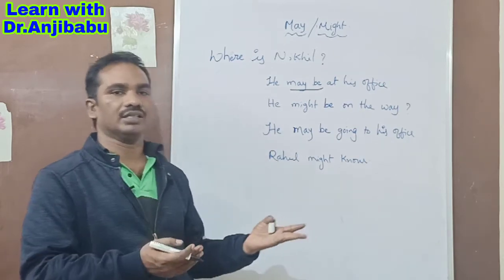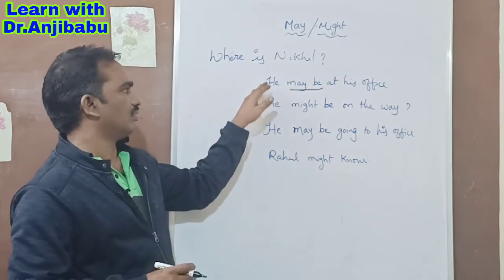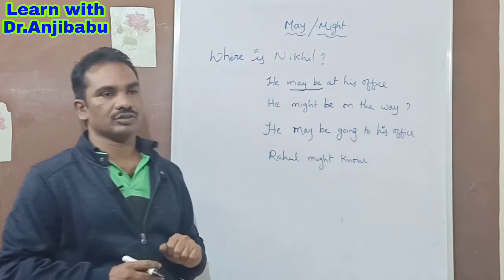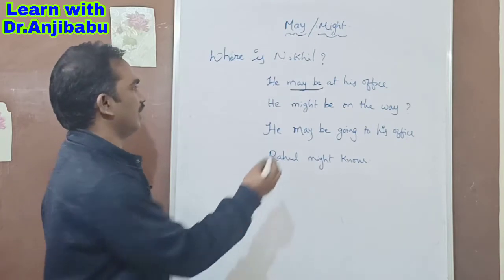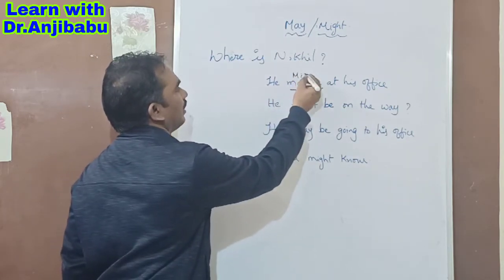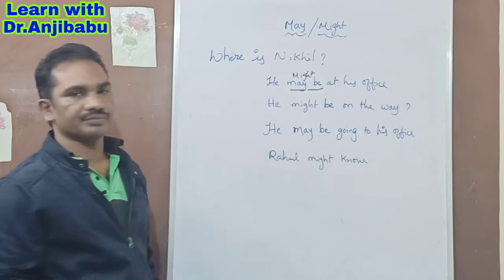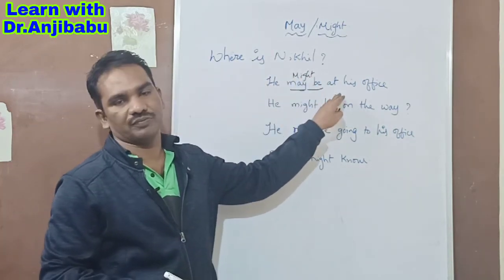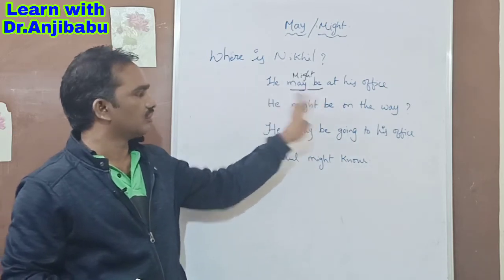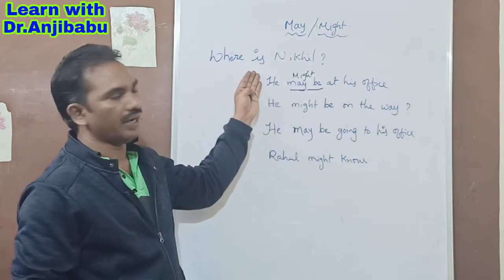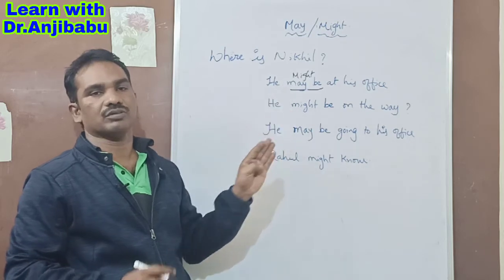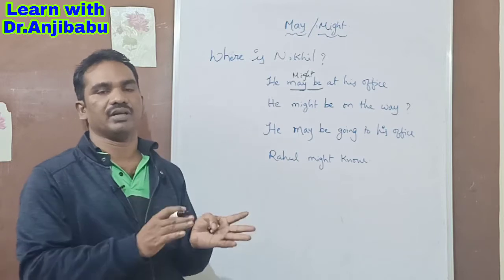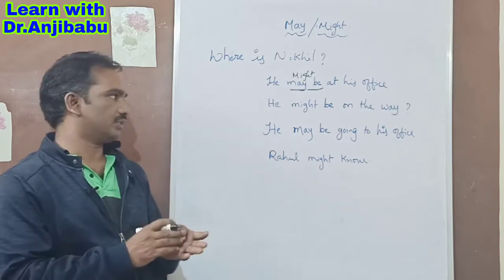Somebody asked a question, so you can give any one of these answers, or you can give other answers. For example, if the answer is "he might be at his office," what does it mean? He may be, or you can use might also. So he might be at his office or he may be at his office. There is no difference here. You can use might or may. Sometimes we use may and might differently, and we'll come to that later.